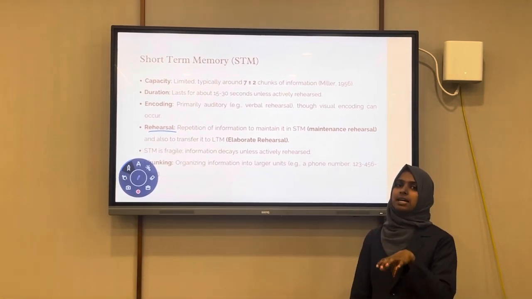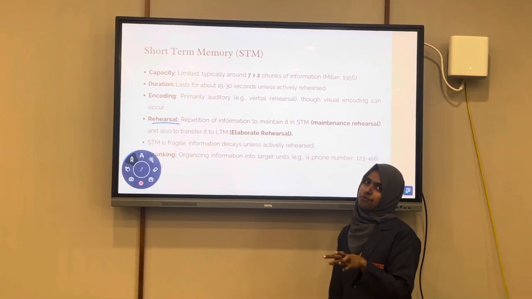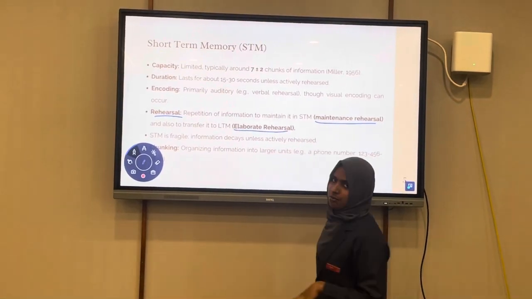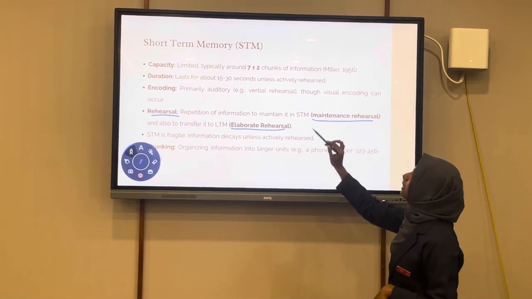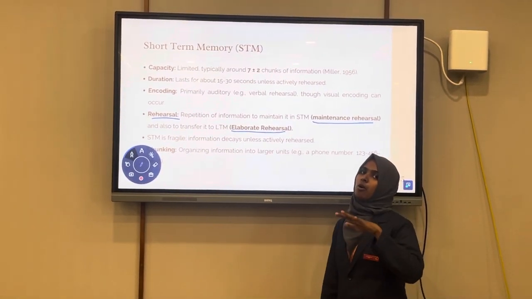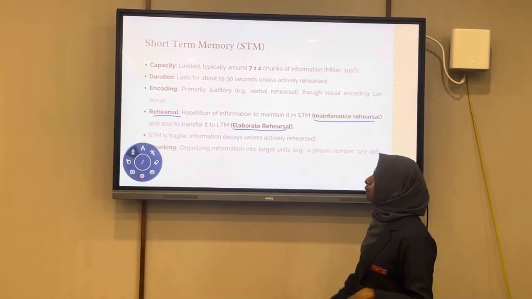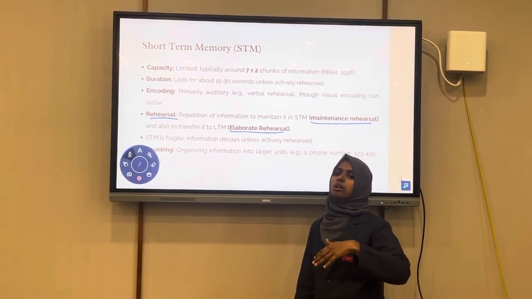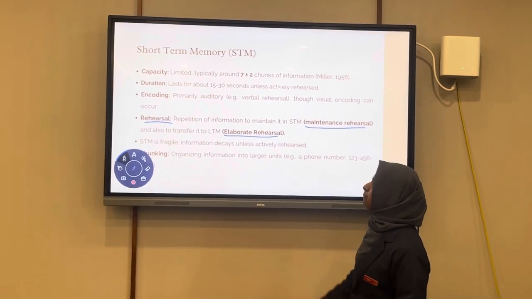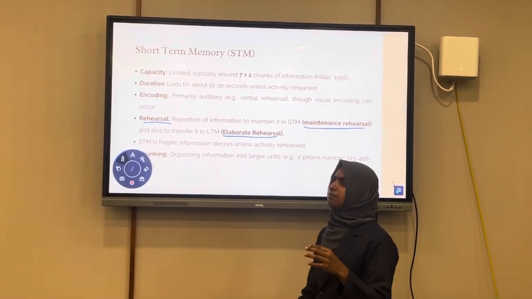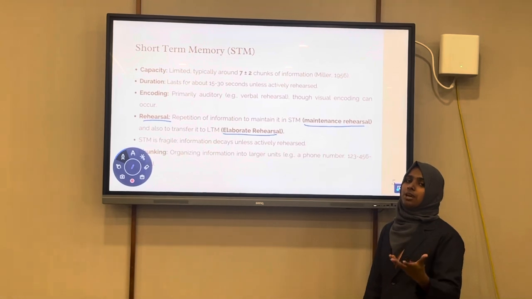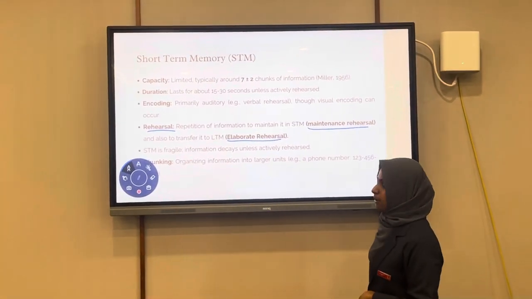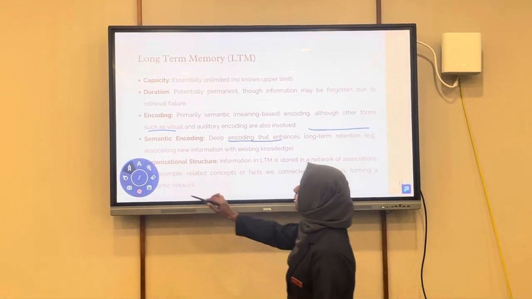We can retain data in short-term memory through two types of rehearsal: maintenance rehearsal or elaborative rehearsal. Through maintenance rehearsal, we can retain the information in short-term memory for a brief period of time. If we practice elaborative rehearsal, we can pass the information into long-term memory. So short-term memory is very fragile. The information can decay, but when we actively rehearse, information can go to the next memory level, which is long-term memory.